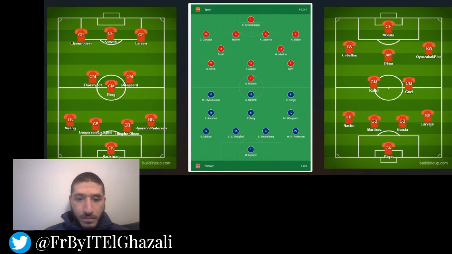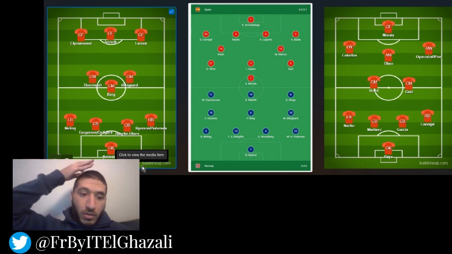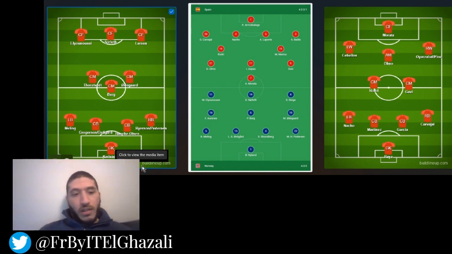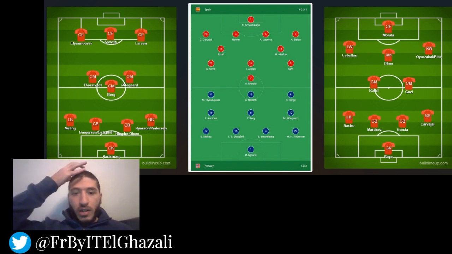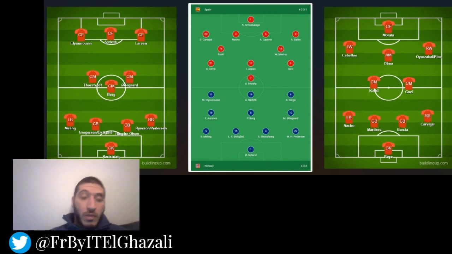So let's take a look at Norway. On the left side, Norway here in a 4-3-3. We have the goalkeeper. He will be Neyland. As I mentioned earlier, I think either Neyland would have played or Kallström. The only reason why I picked Kallström was because of how he played more matches and his stats were better. But Neyland was the preferred goalkeeper in a lot of their matches. So maybe they picked him out of experience.